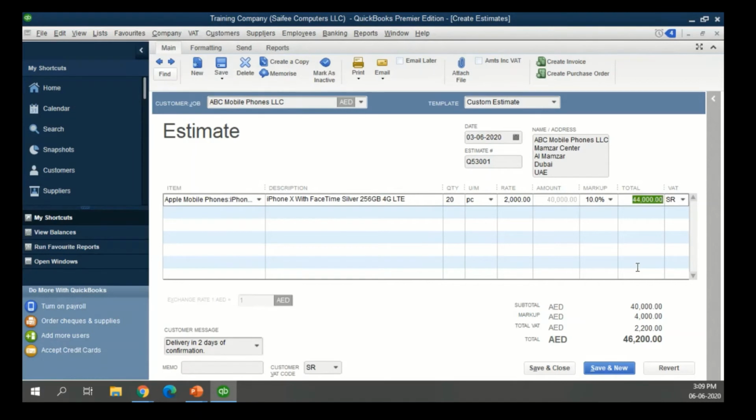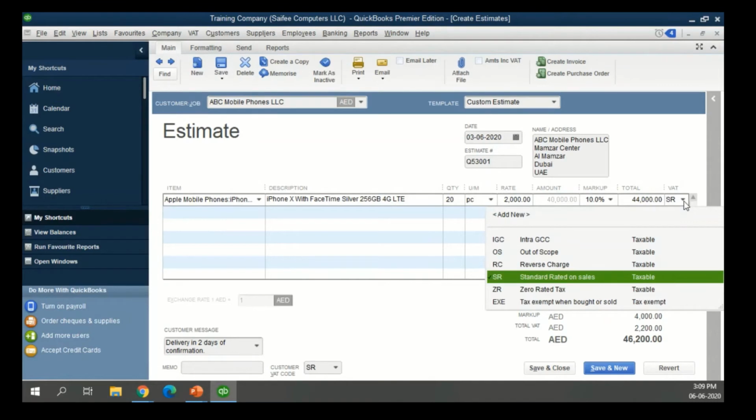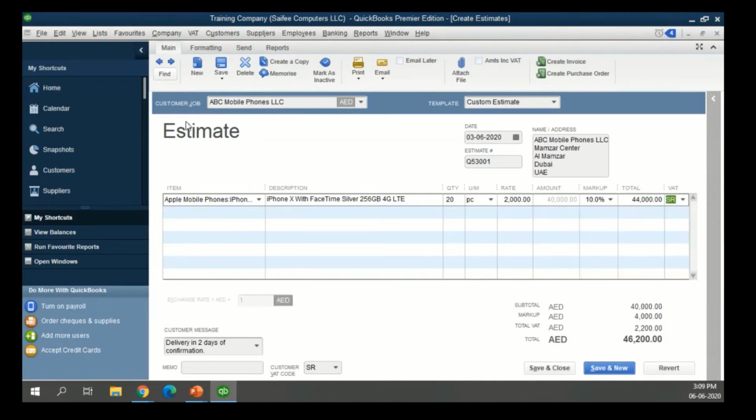So we are sending an estimate or a quotation to a customer. That is for 20 pieces of iPhone X with FaceTime at 2,000 plus 10% markup. In that case, that would become 2,200 as a selling price. And the VAT is again calculated automatically based on the tax type. So let's look at one sample preview.